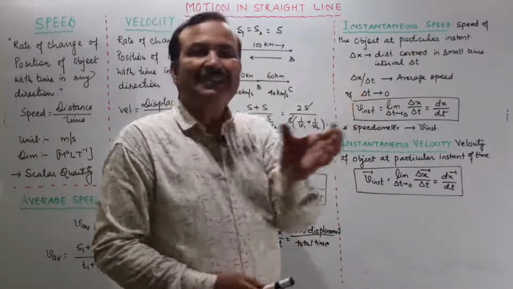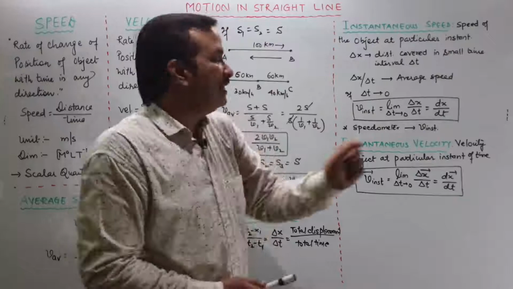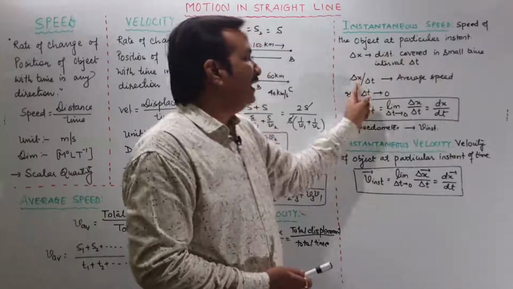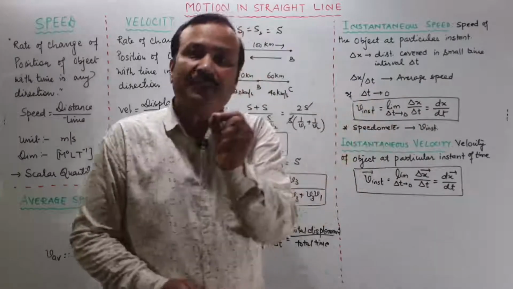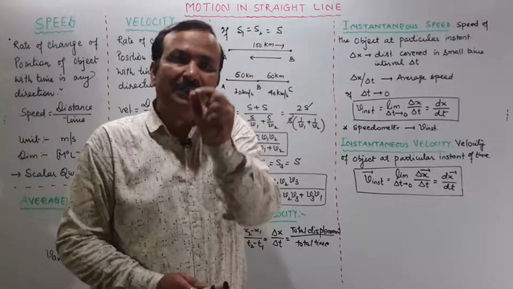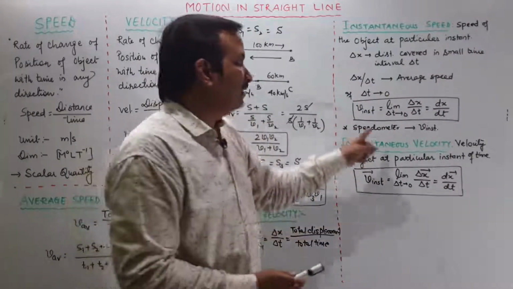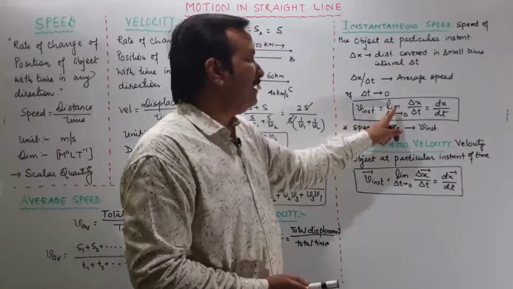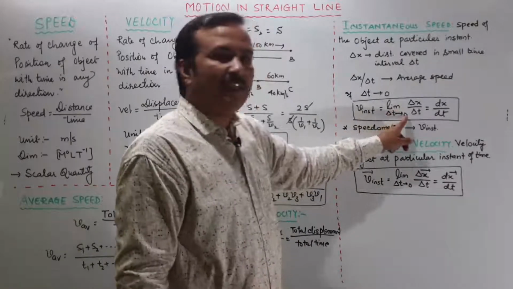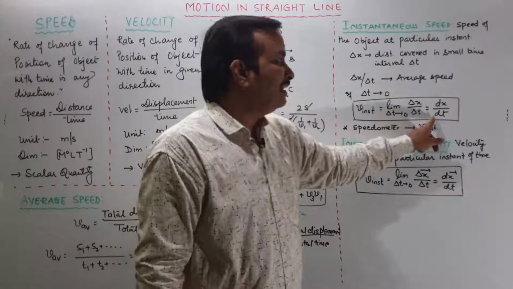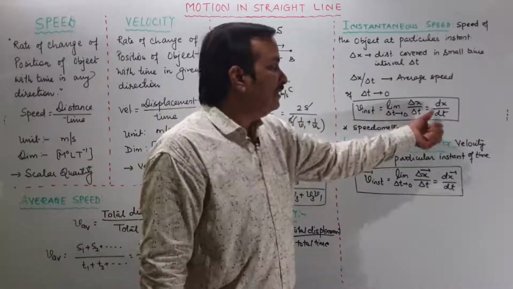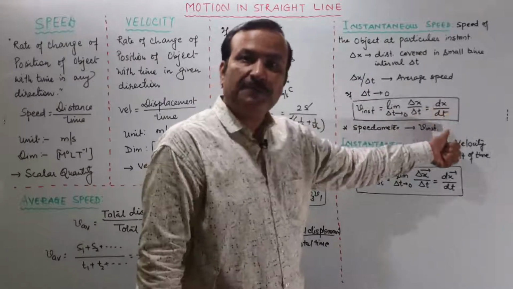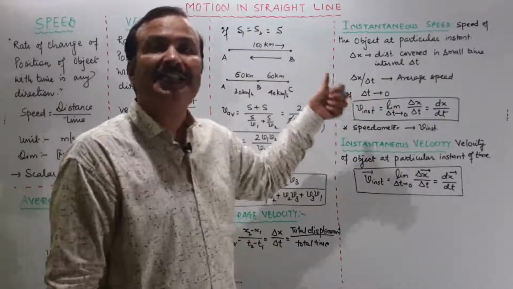So if we take del x as the small distance covered in small time del t, then del x by del t will give you average speed. And if del t is very small, tending to 0, it means that particular instant. So V instantaneous will be limit del t tending to 0 of del x by del t, and this is nothing but the definition of differentiation. So differentiation of x with respect to time will give you instantaneous speed.